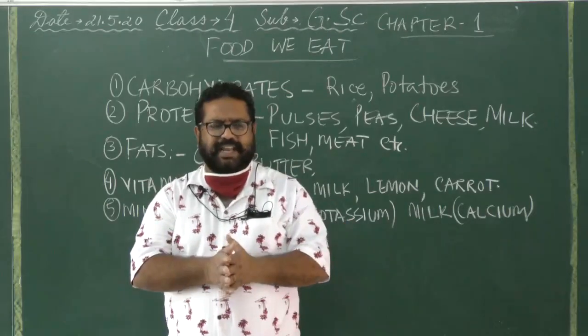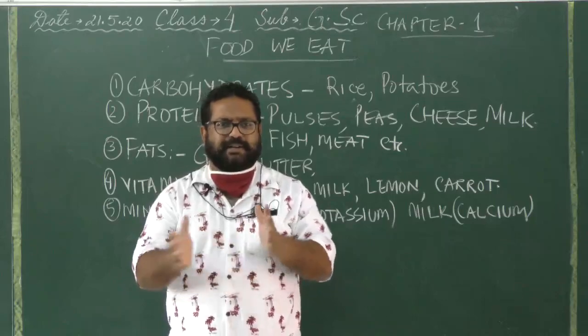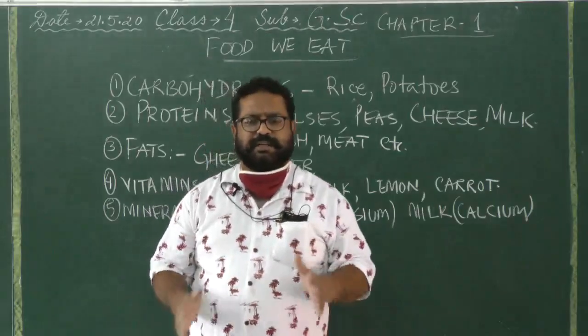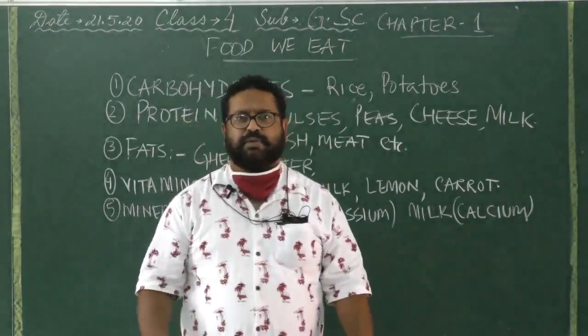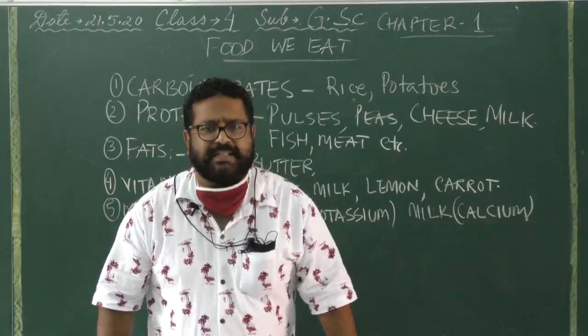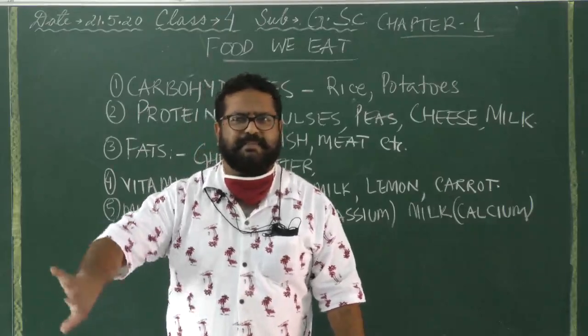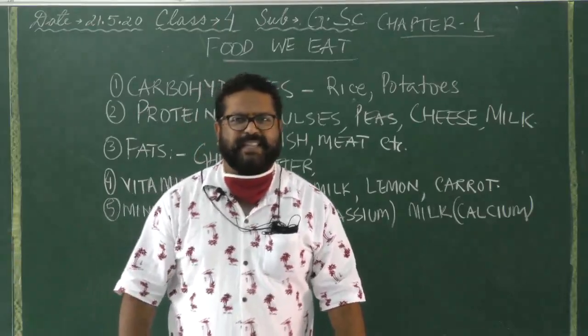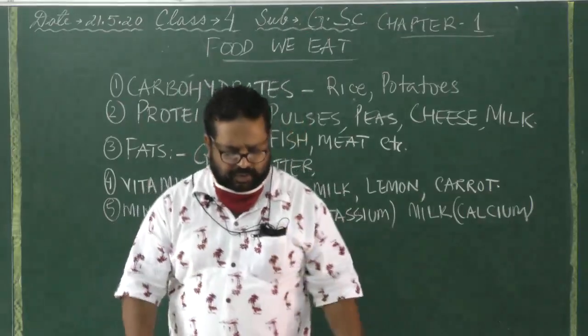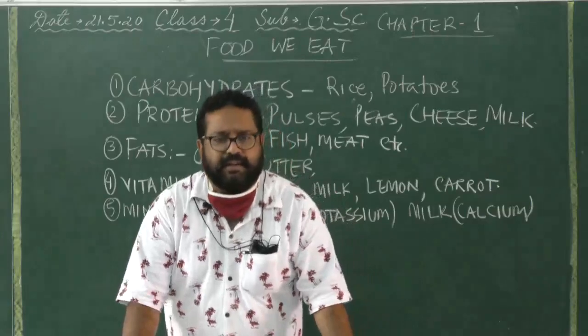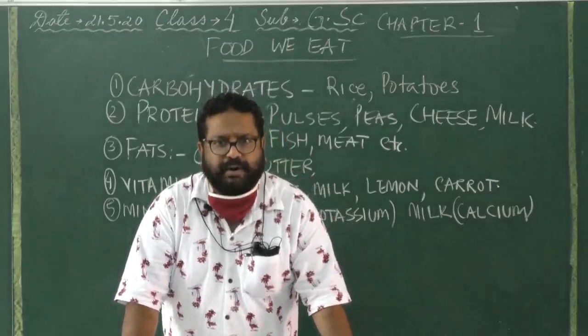All that is nice, but most of them come into the category of junk food. Junk, as you know, is not nice. Junk is something discarded, something bad, something to be kept away, that wastes your body basically. So normally we should eat food which is healthy, which is good for our body.